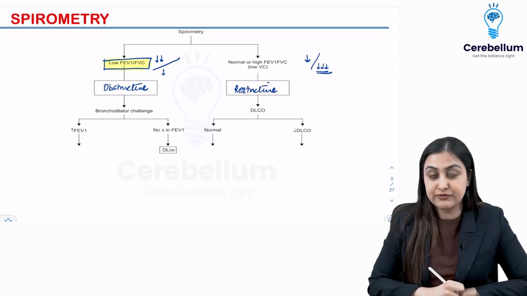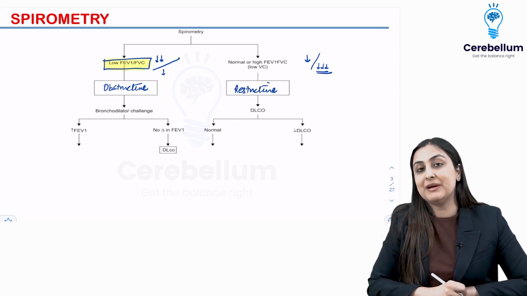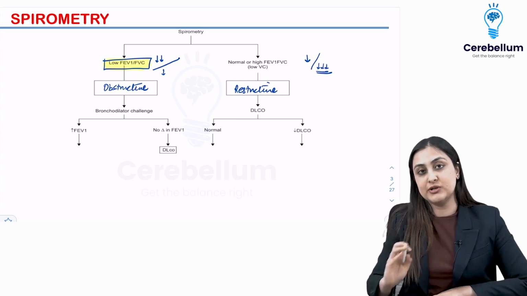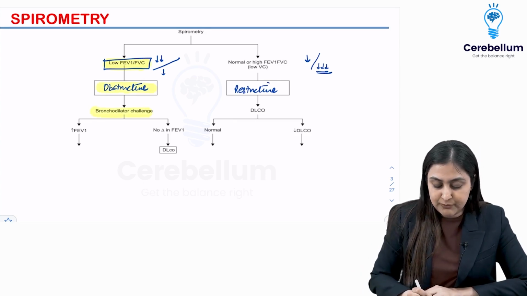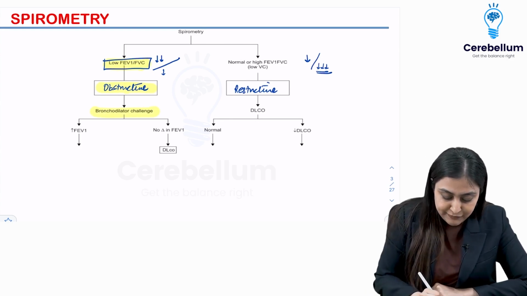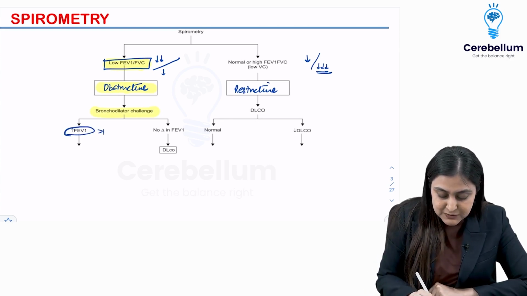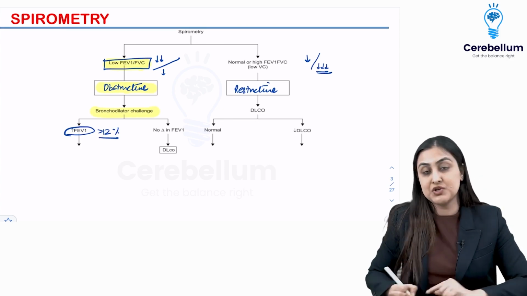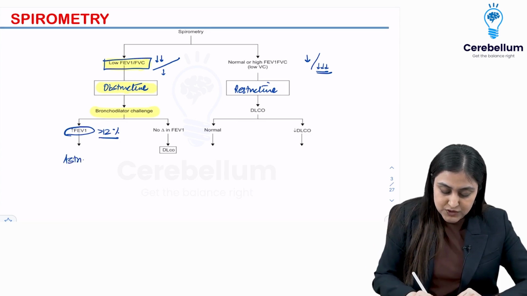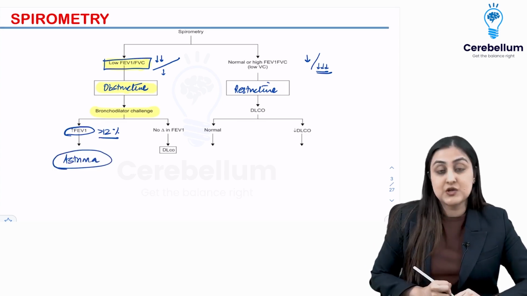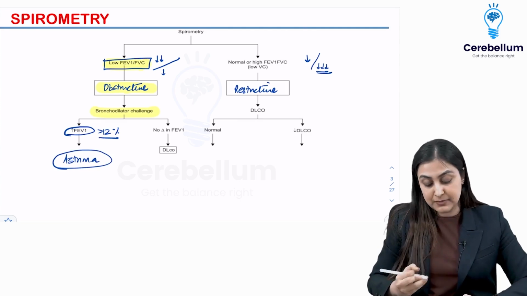So this is how the first step is: whether the FEV1 by FVC ratio is low or normal to high. Now when it is obstructive, you want to do a bronchodilator challenge. If you see that FEV1 increases by more than 12%, the number is also important, the reversibility is what makes the diagnosis as asthma. So here the diagnosis becomes asthma.